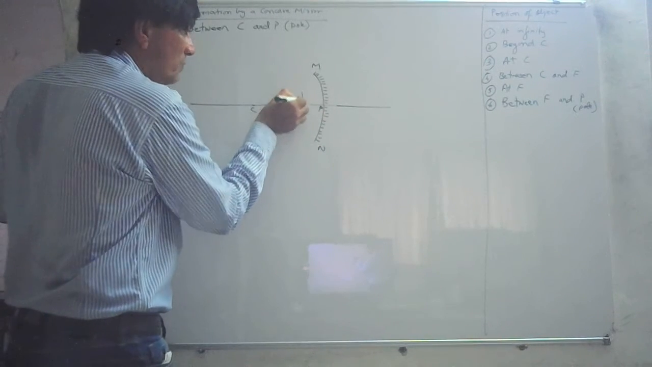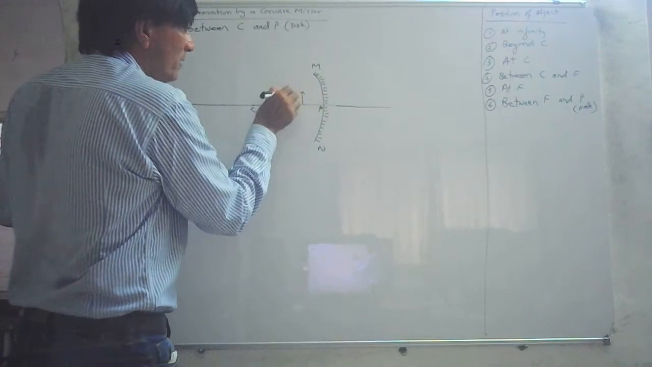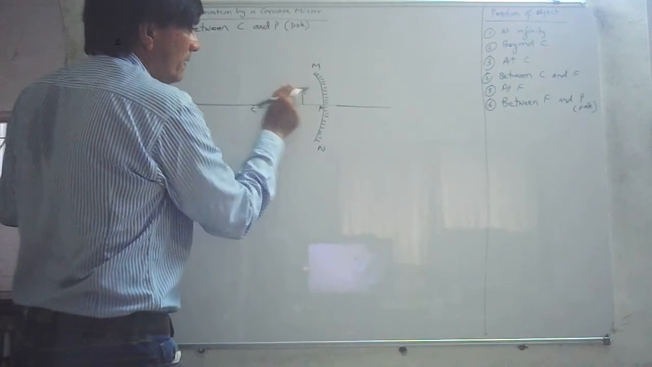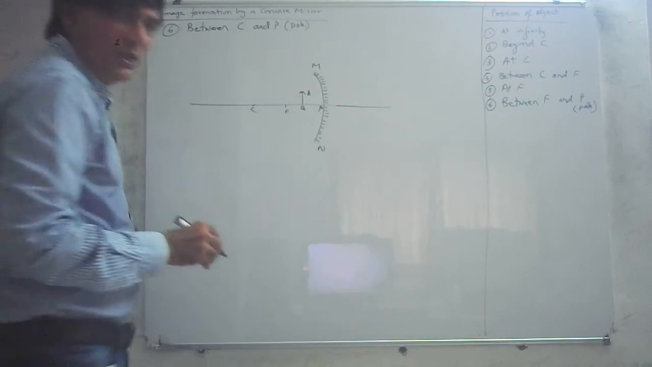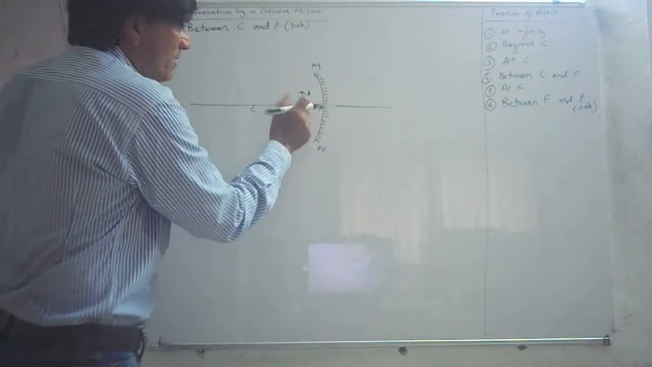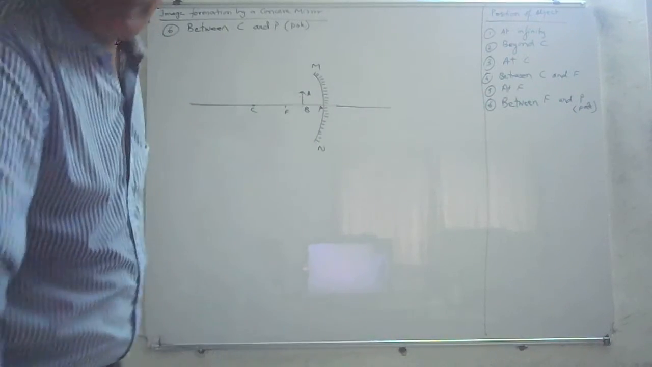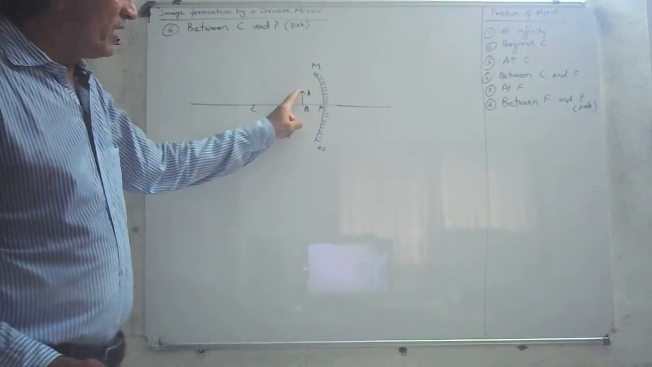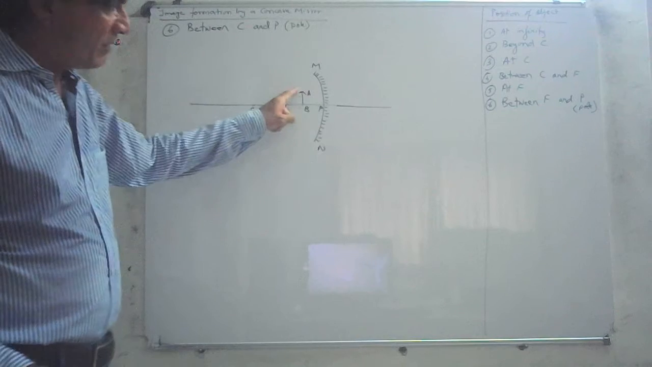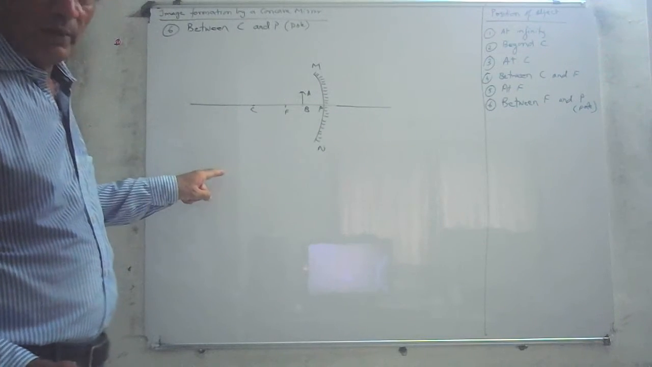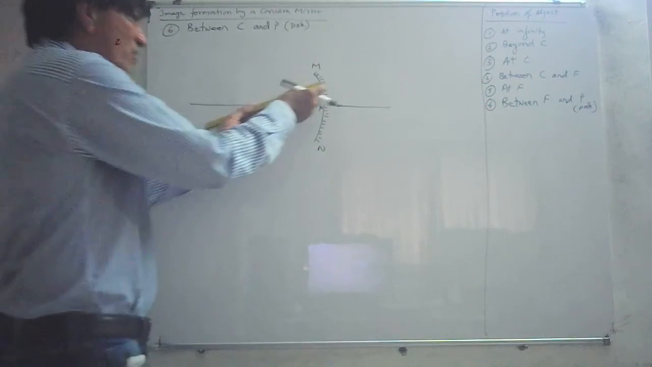So let us put the object here. This is your AB, the object. It is placed between F and P. What kind of image will be formed? Now first of all, you see one ray of light will pass after reflection. It will hit the pole and come this way. And the other ray of light will go through C.